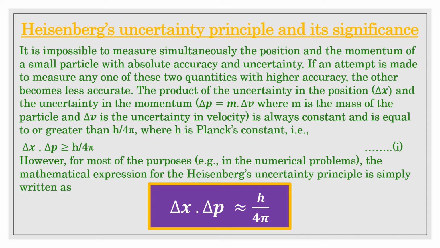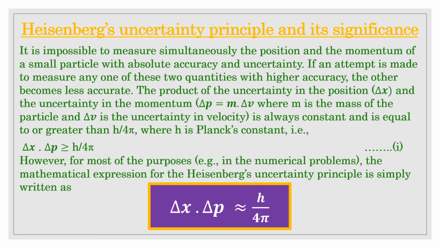So later on, students, many experiments were done for the verification of the dual character of electrons as well. The Davisson-Germer experiment was done for the wave character, and some other experiments were also done for proving the particle character of the electron. So now after that, the Heisenberg uncertainty principle. Now what does this principle tell us?